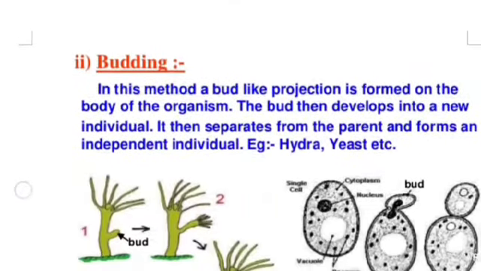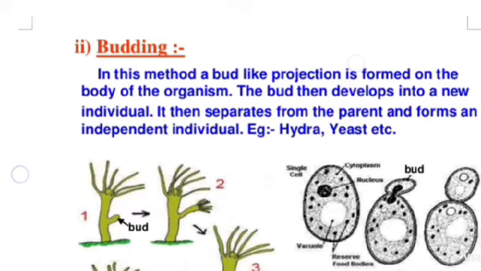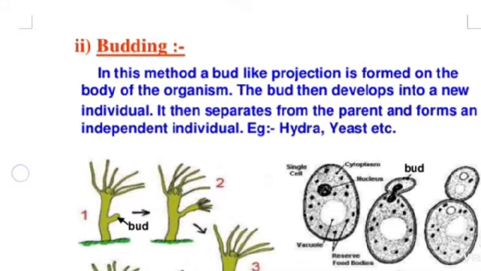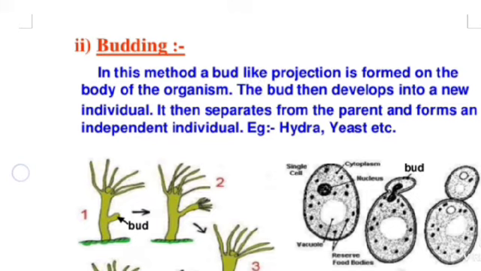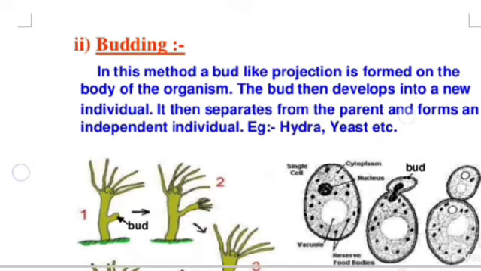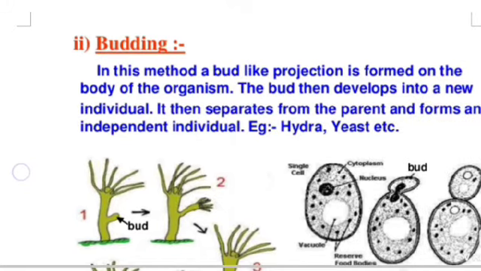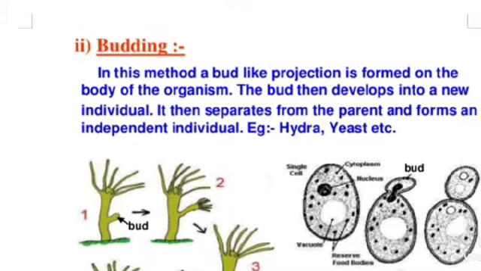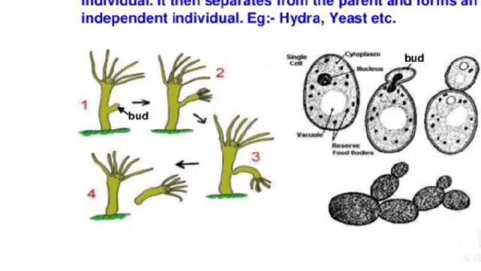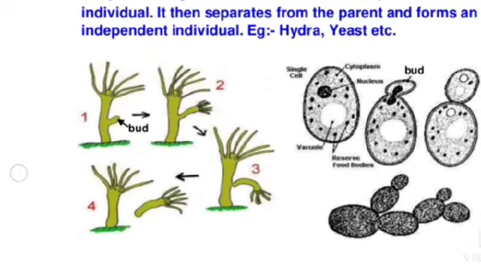Budding. In this method, a bud-like projection is formed on the body of the organism. The bud then develops into a new individual. It then separates from the parent and forms an independent individual. Example, hydra and yeast. Some extra: yeast is used for bread making.